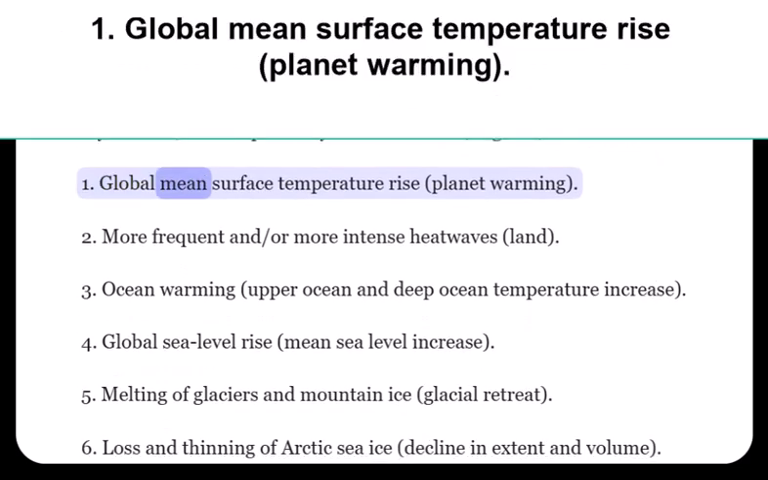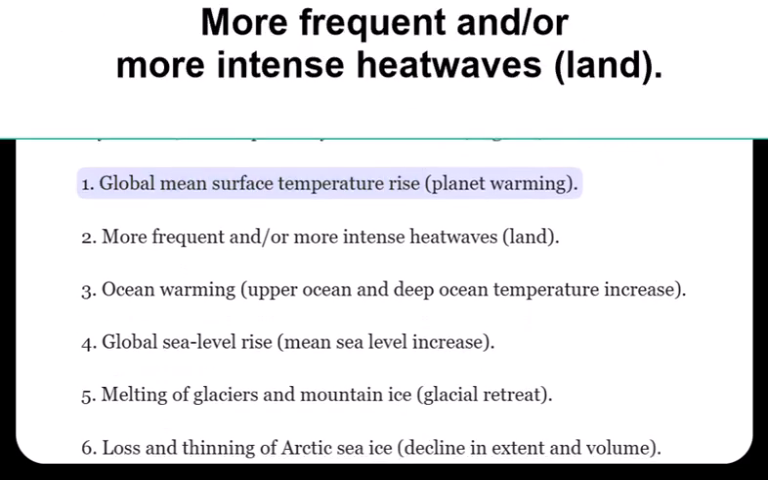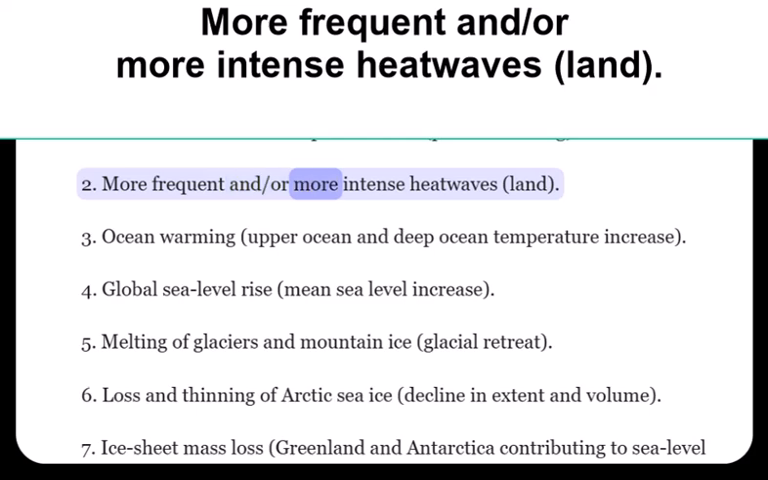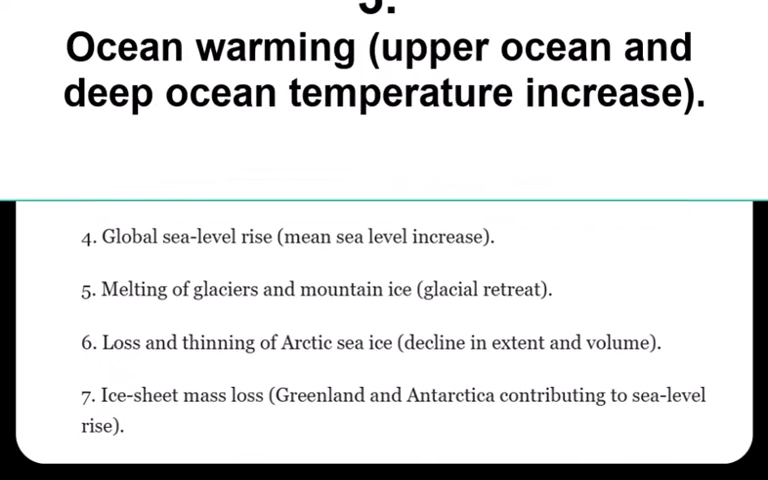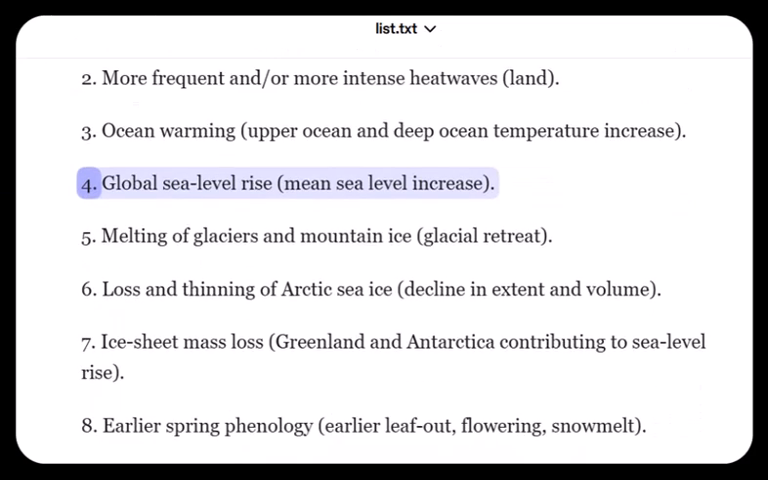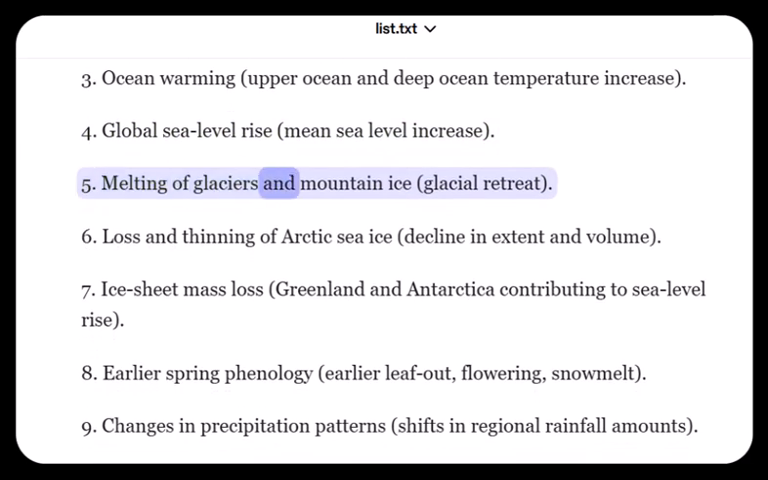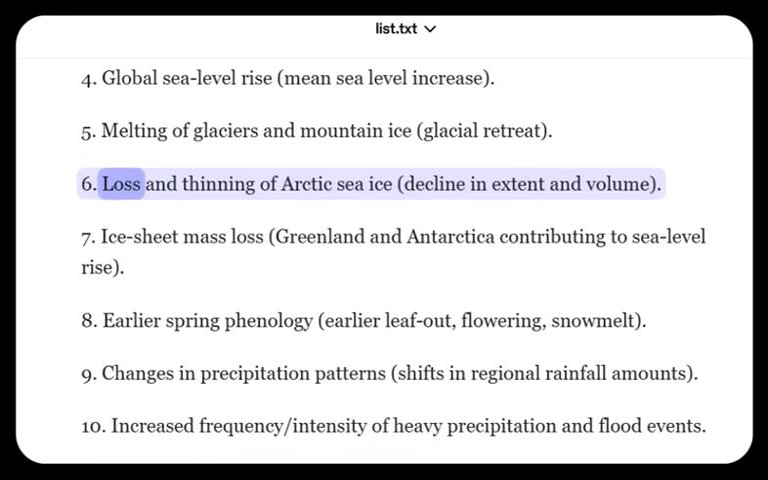1. Global mean surface temperature rise. 2. More frequent and/or more intense heat waves. 3. Ocean warming. 4. Global sea level rise. 5. Melting of glaciers and mountain ice. 6. Loss and thinning of Arctic sea ice.